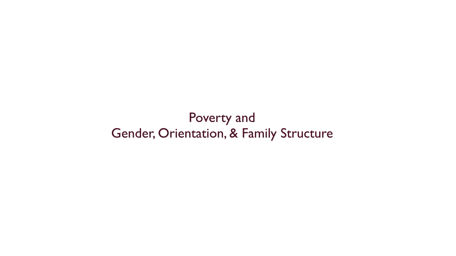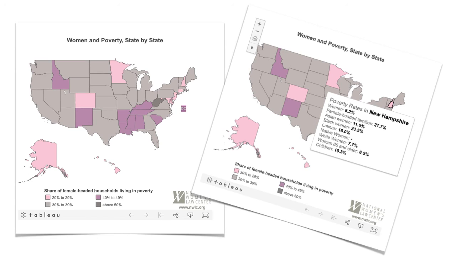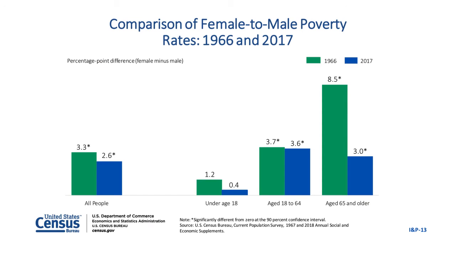Poverty rates also vary by gender and by family structure. So even though the gap is closing, poverty has historically been higher among women than among men. And of course, these rates vary not just by gender, but by gender and geography as well. And by gender and age. So here's that difference for 2 different years broken down by age. For every age group, women are poorer than men by as much as 3.5 percentage points for working age adult women, and nearly that for those over the age of 65.